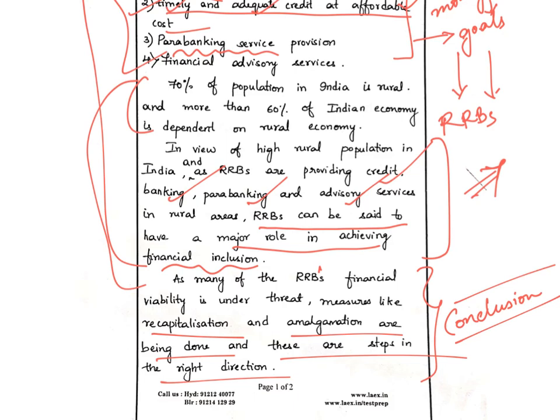So let us get back to the discussion. We have discussed the answer. It is a decent answer. The conclusion is also good. Overall, it is a decent answer. It will fetch good marks because it has tried to establish the linkages, though it has not given a fact here. So overall it is a decent answer, and let us come to the end of the discussion.